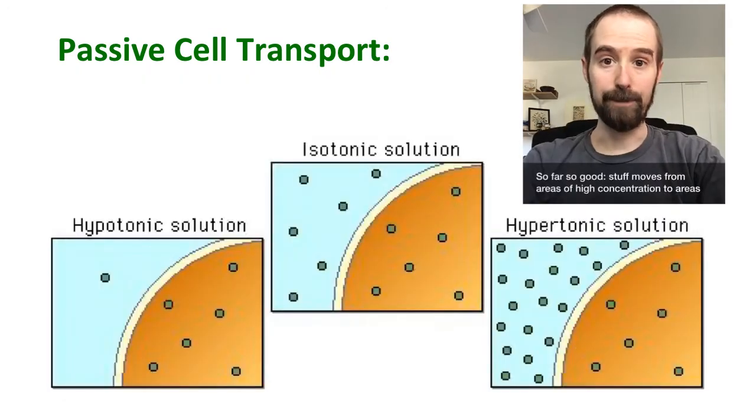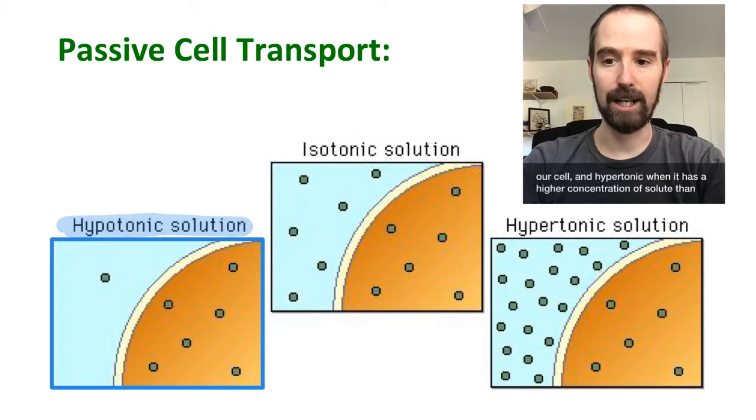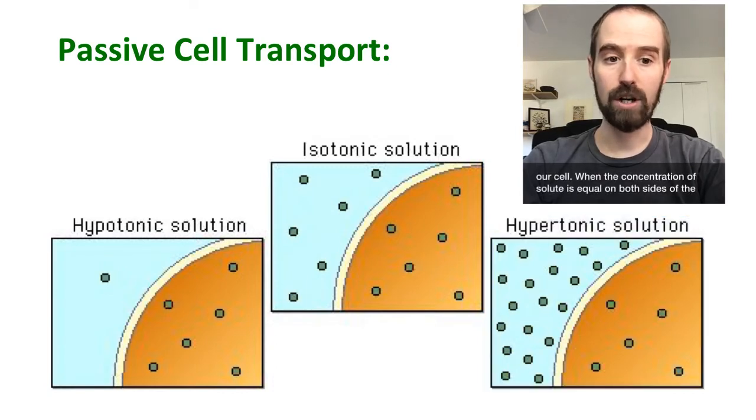So far, so good. Stuff moves from areas of high concentration to areas of low concentration, and we call this natural movement diffusion. We call a solution hypotonic when it has a lower concentration of solute than our cell, and hypertonic when it has a higher concentration of solute than our cell. When the concentration of solute is equal on both sides of the membrane, we would say that our solution is isotonic. But it gets a little bit more complicated than that.